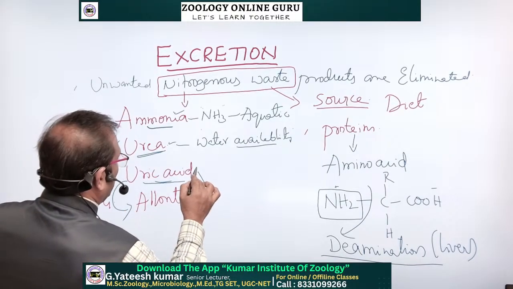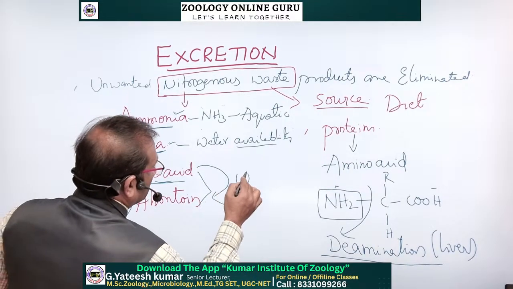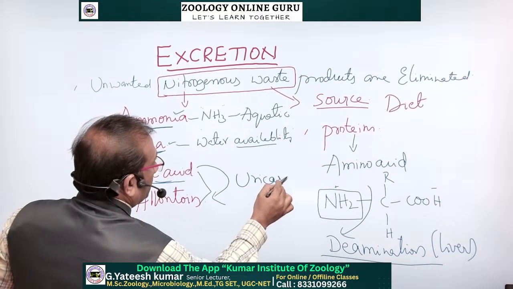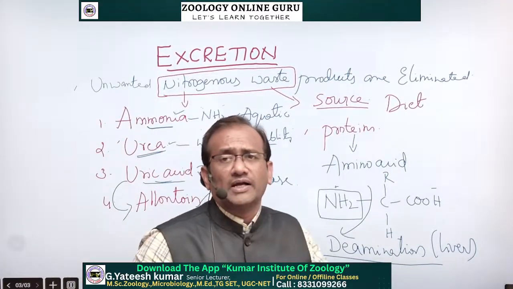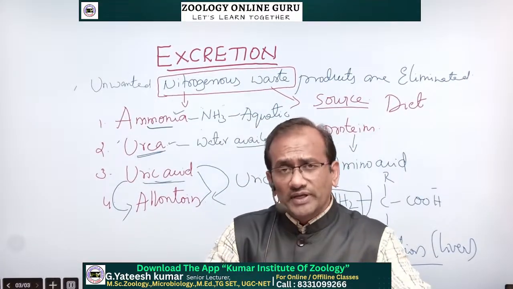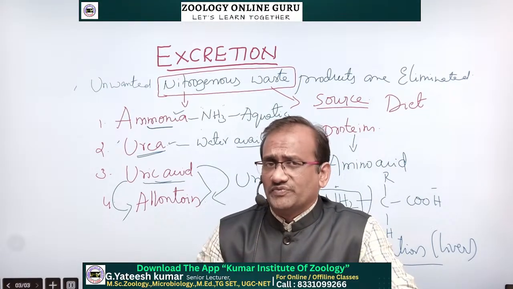Uric acid may be converted into allantoin by an enzyme called uricase. The uricase enzyme converts this uric acid into allantoin. This is one type of classification.